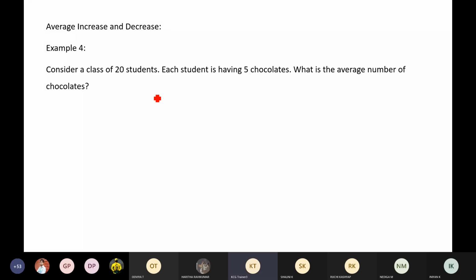Guys, why are you taking this much time to solve this question? You don't even have to think anything. See, each student has 5. So the average will be 5 only, na? Even if you want to think of it mathematically, how will I find out the average?